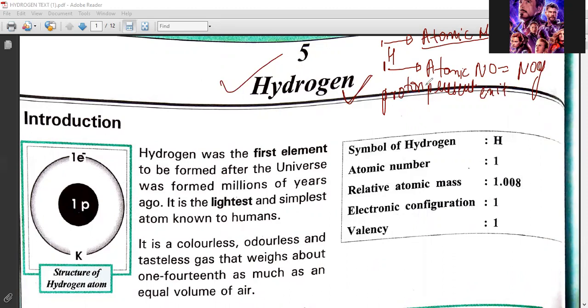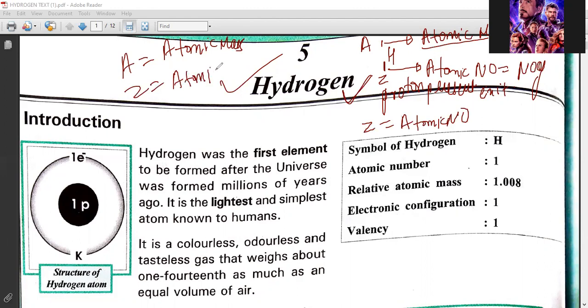Right. So atomic number is represented by Z. Its symbol is Z for atomic number, and for atomic mass it is A. A is your atomic mass and Z is your atomic number. So what is the relation between them? A equals Z plus N. Atomic mass is equal to atomic number plus neutrons.